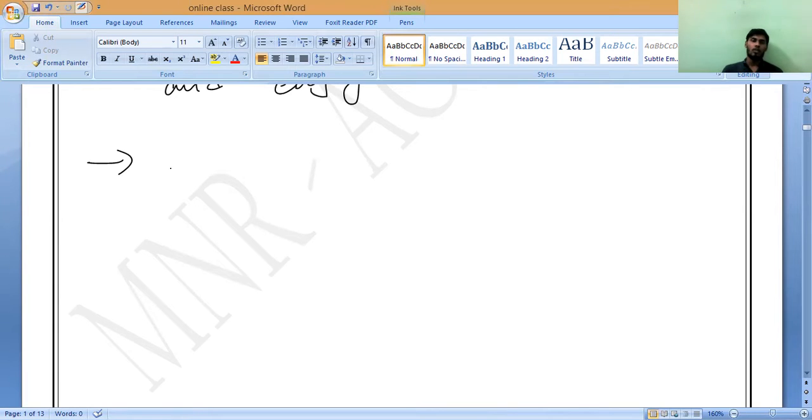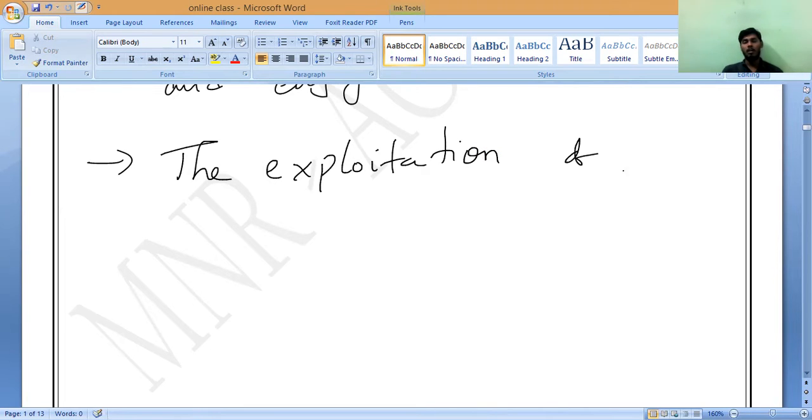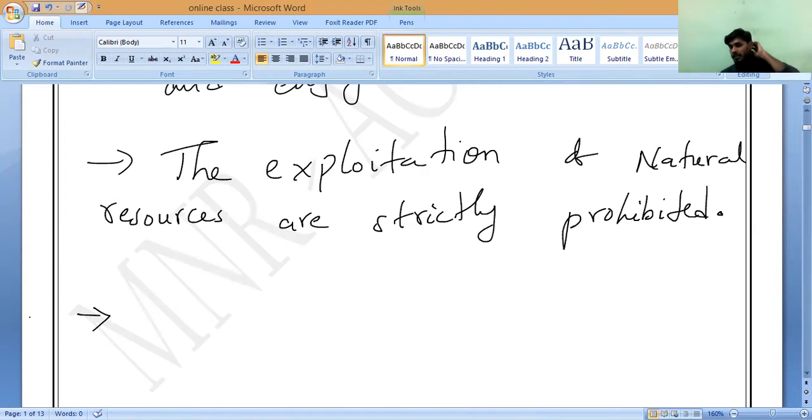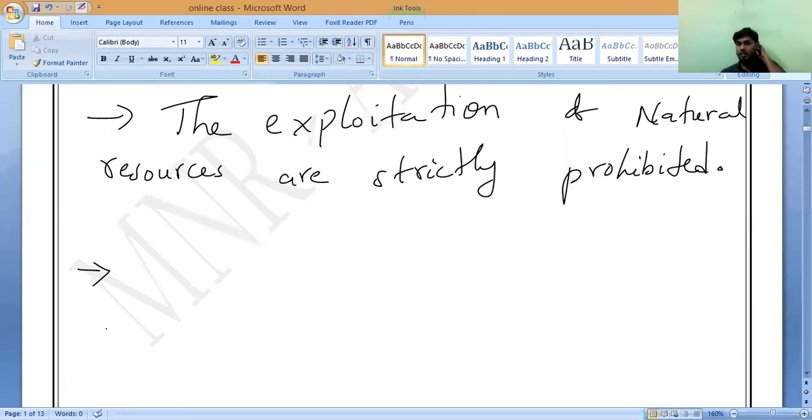Exploitation is a new word you should learn. Prohibited means restricted, completely stopped.